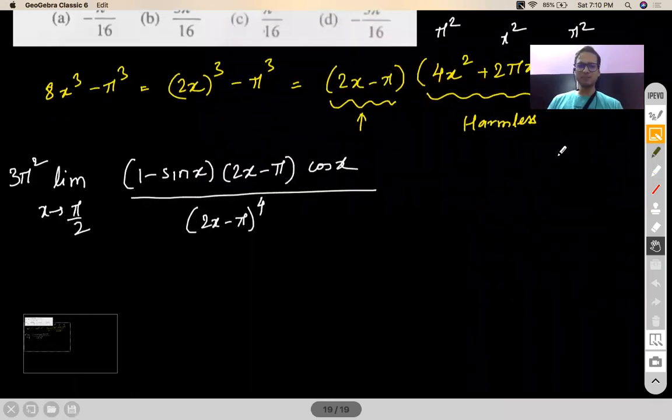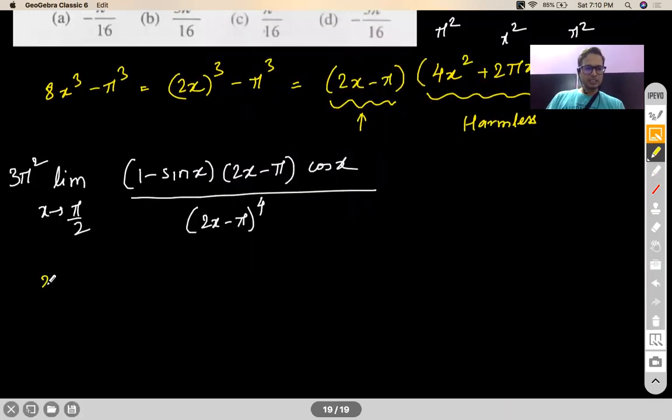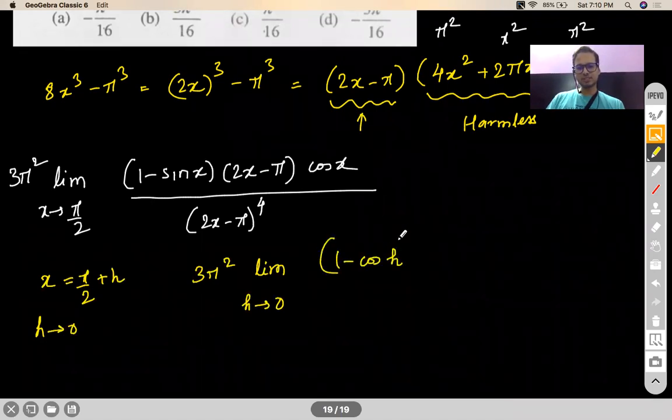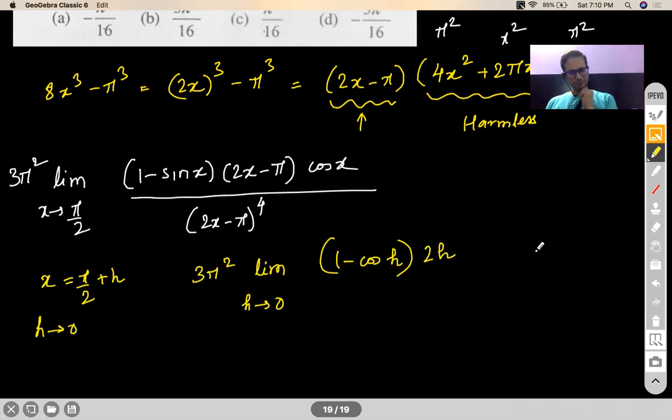Now here begins our real analysis. So now I'll put x as pi by 2 plus h, so h will tend to 0. It will become limit h tending to 0. 1 minus sine pi by 2 plus h will become 1 minus cos h. 2x minus pi will become 2h, if I'm not mistaken. Correct? Cos of pi by 2 plus h will become minus sine h. So minus I'll keep outside and sine h over here.